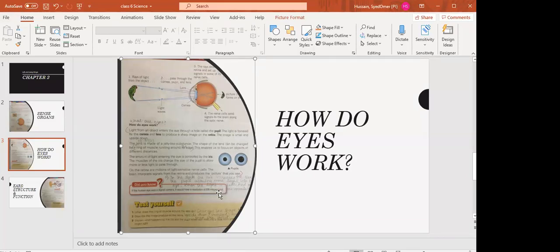So what happens? In the dark, the iris increases the size of the pupil so that we can see clearly. Like for example, when lights go out, we can't see clearly, and it takes time to adjust to the darkness. Okay, because the muscles of the iris take a few seconds or a minute to adjust to the darkness. They make the pupil bigger so we can see in the dark clearly.